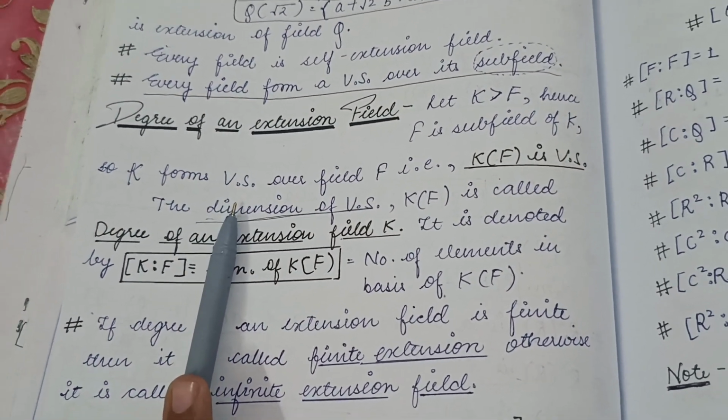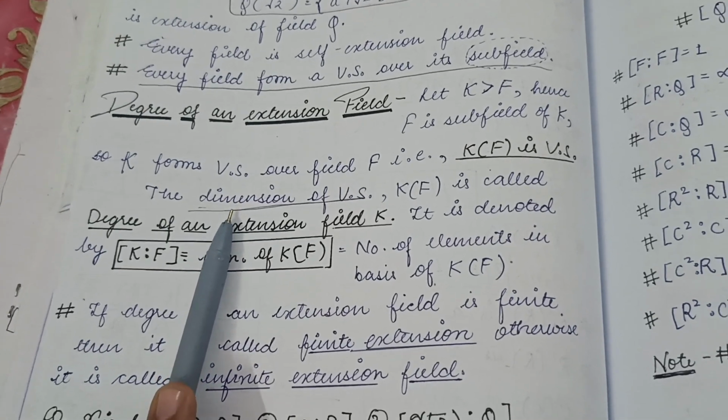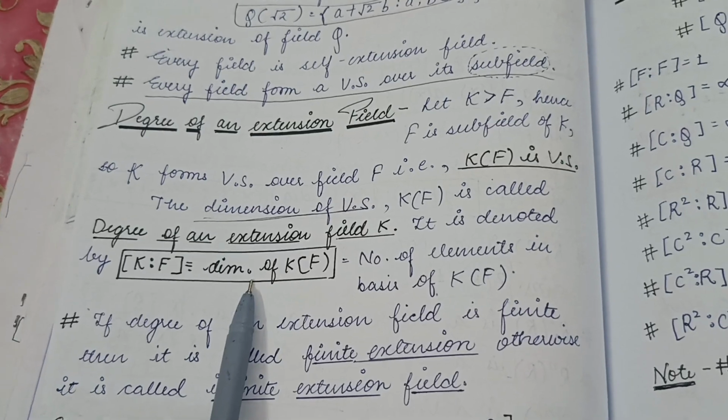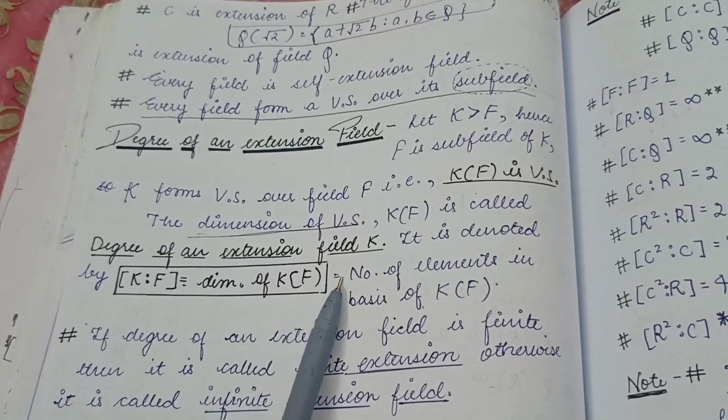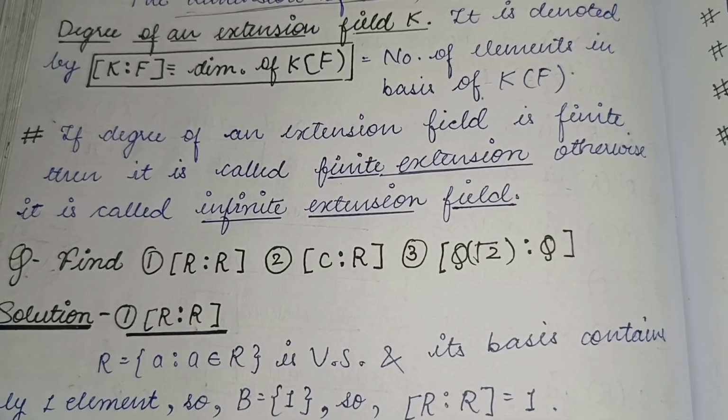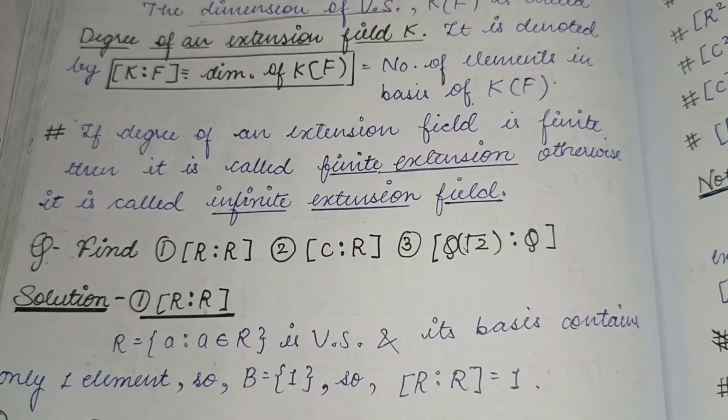That is, K over F is a vector space, as we know that every field forms a vector space over its subfield. So the dimension of the vector space K over F is the degree of the extension field K, and it can be denoted by this. The number of elements in a basis of K over F can be written like this. If the degree of an extension field is finite, then it is known as a finite extension, and if the degree is infinite, then it is known as an infinite extension field.